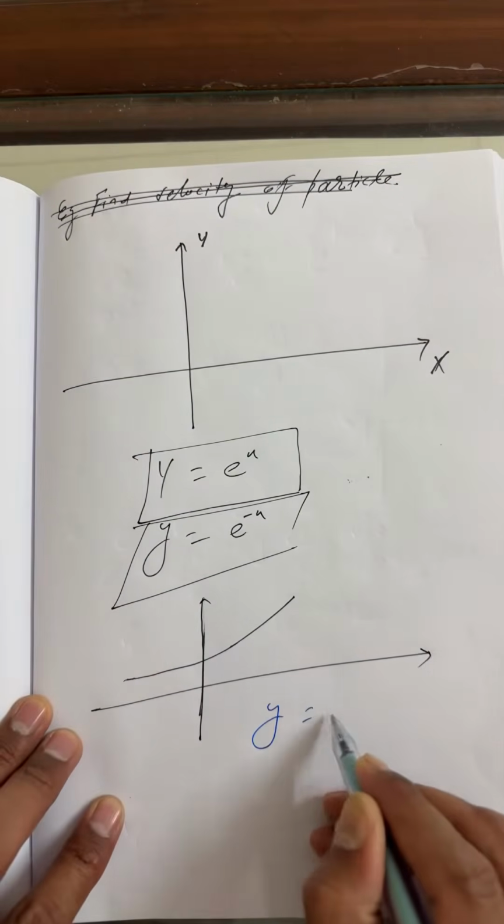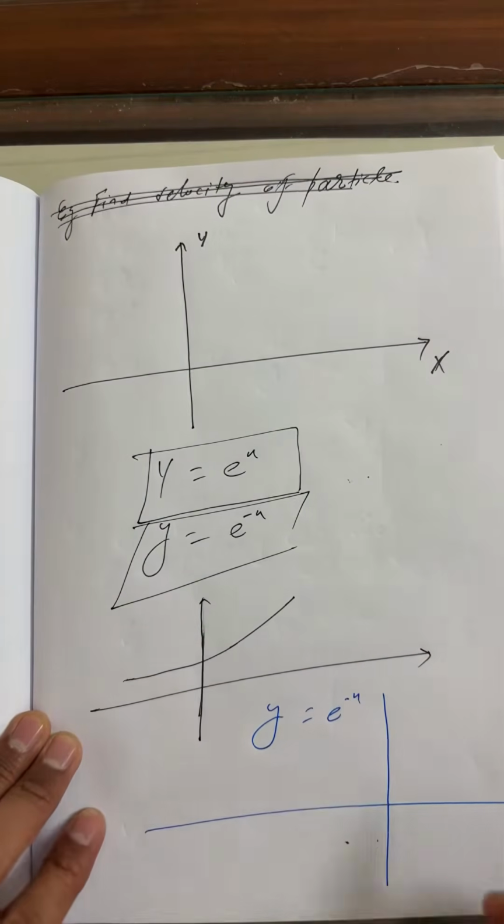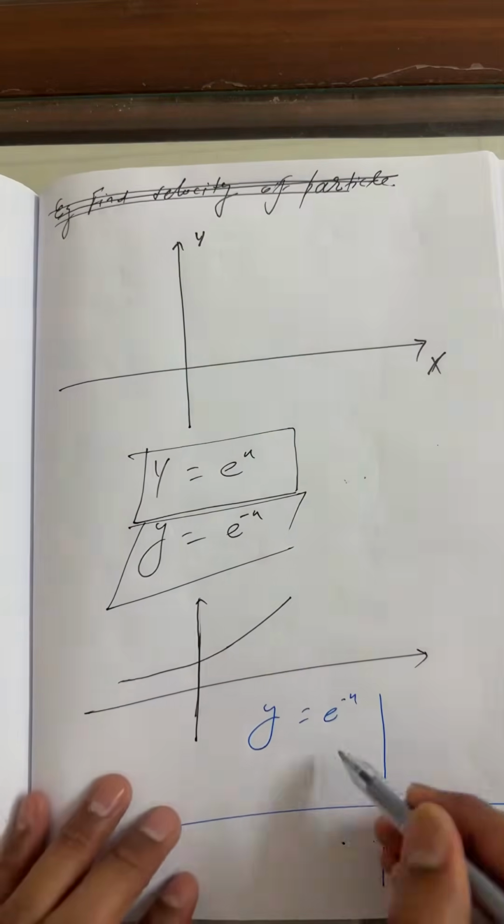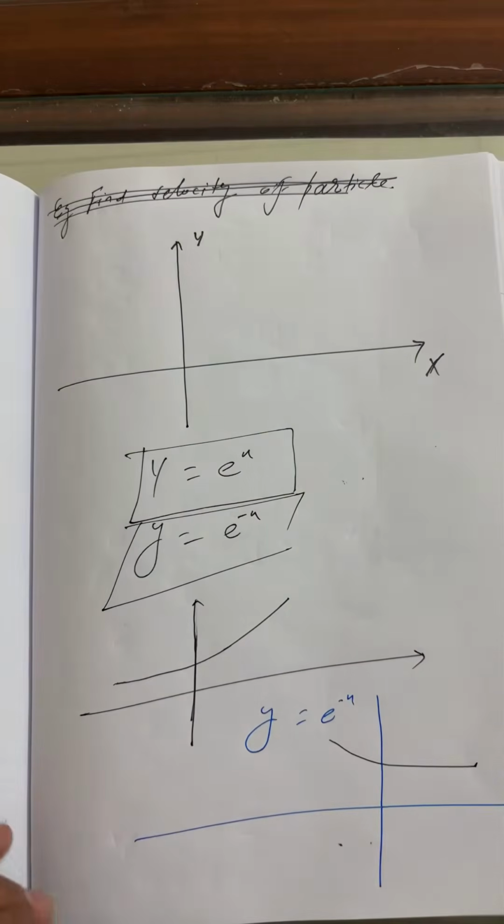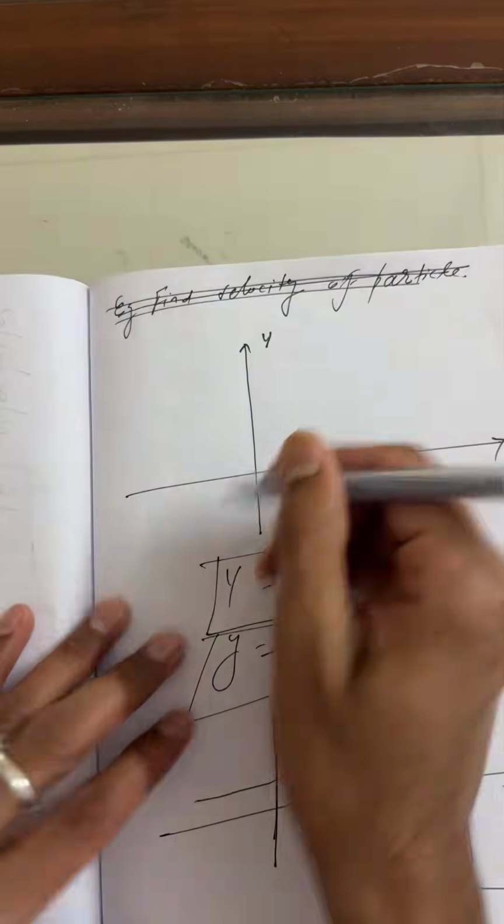I can say y is equals to e to the power minus x, but the flight is landing here. How easy to remember, my dear? So what's the answer?